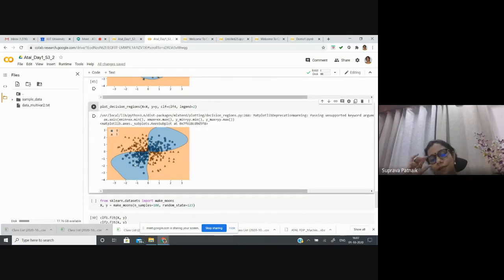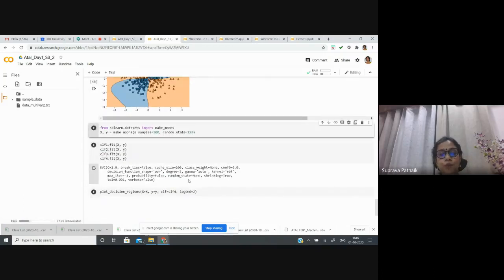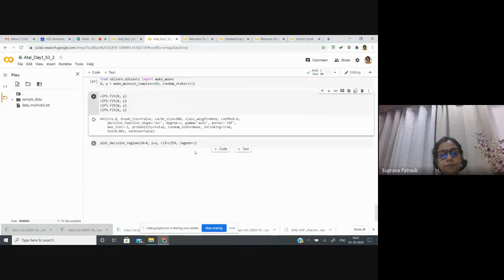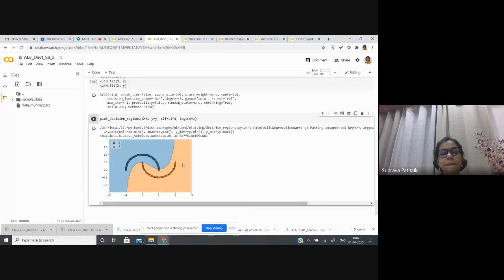Another difficult distribution follows with this, which is the kind of moon. A half moon, where one class is projecting into another, I'll show you that also. Here again I have 2 kinds of classes, class 0 and class 1.